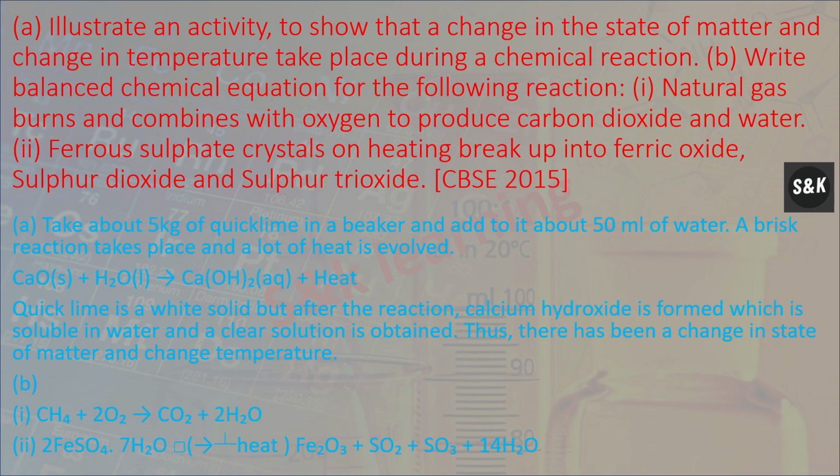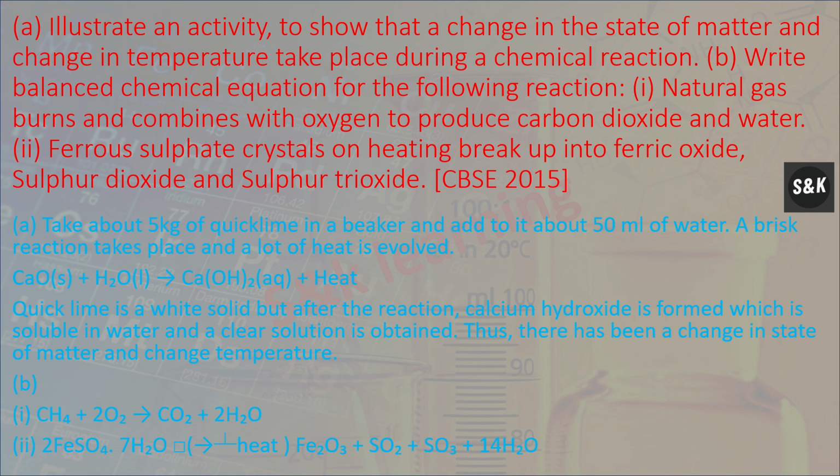Next, illustrate an activity to show that a change in state of matter and change in temperature take place during a chemical reaction. Take about 5 kg of quick lime in a beaker and add to it about 50 ml of water. A brisk reaction takes place and a lot of heat is evolved.